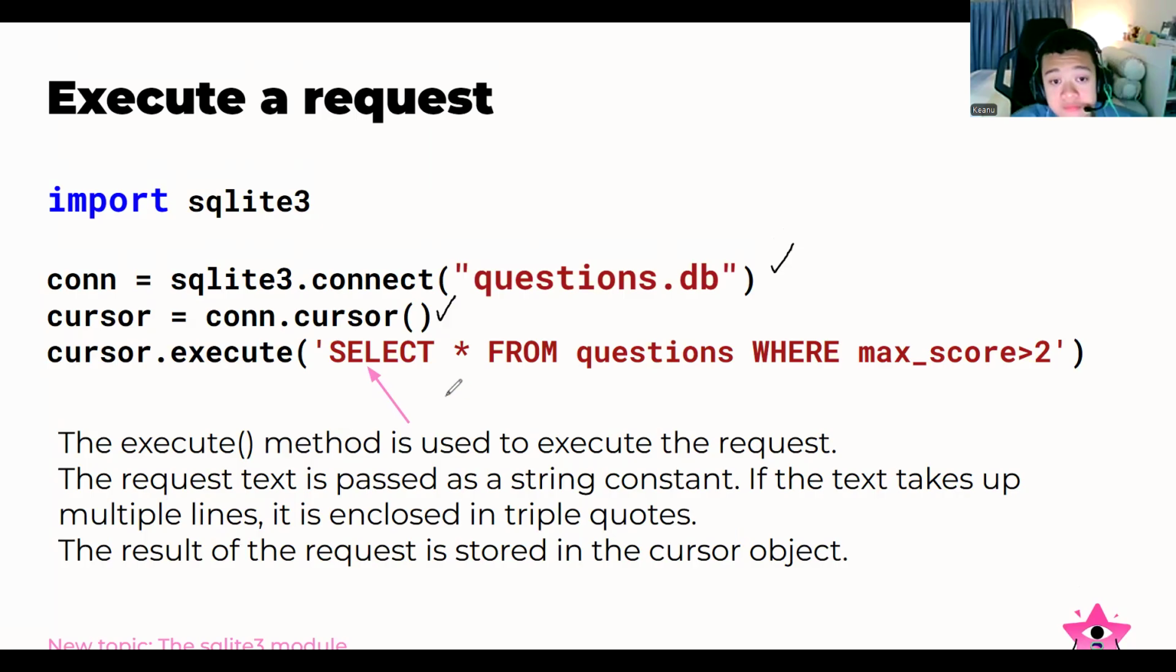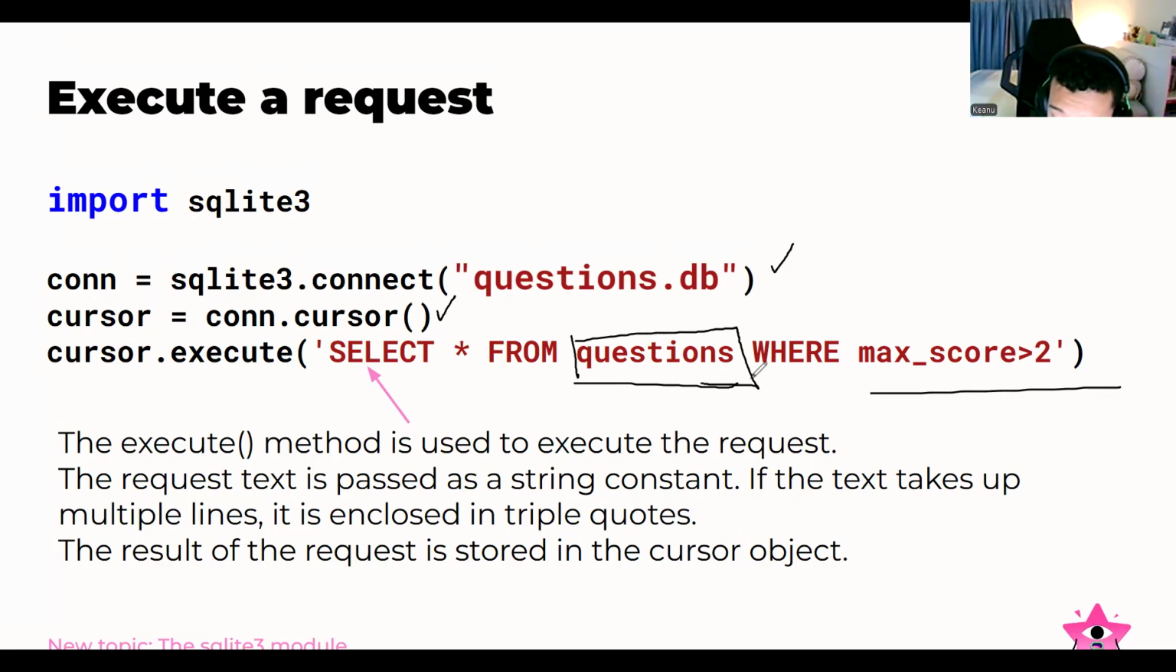And then cursor.execute. We need to select asterisk from questions where the maximum score is greater than 2. That means we want to get the table from the table of questions with the condition that the maximum score is greater than 2. Maybe it can be 3, 4, and so on. The execute method is used to execute the request, and the request text is passed as a string constant. If the text takes up multiple lines, it will be enclosed in triple quotes. The result of the request is stored in the cursor object. The cursor is not the mouse here, but a variable or object.